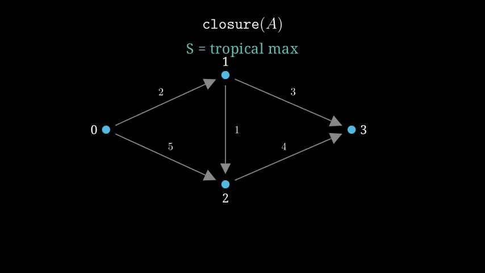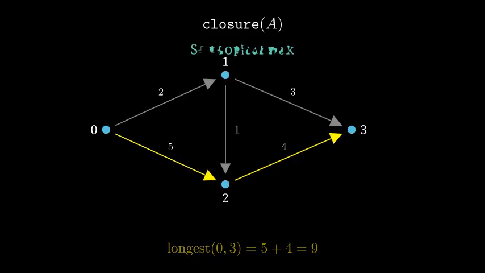Swap again to the tropical max Semiring, where plus is max. Now we get longest paths. From 0 to 3, the longest of those same 3 routes is 0 to 2 to 3, at 5 plus 4, which is 9. And swap once more to the bottleneck Semiring, where plus is max and times is min. A path's capacity is its narrowest edge, and we want the widest such capacity. From 0 to 3, the route through node 2 has bottleneck the min of 5 and 4, which is 4, and that is the widest.